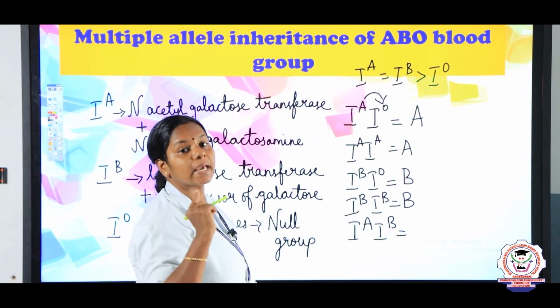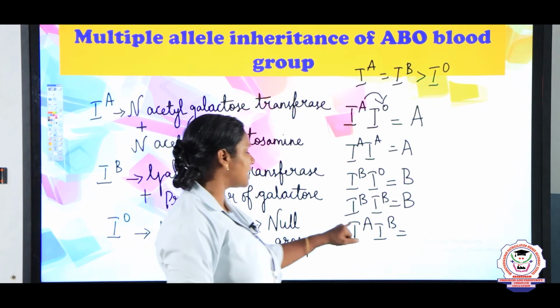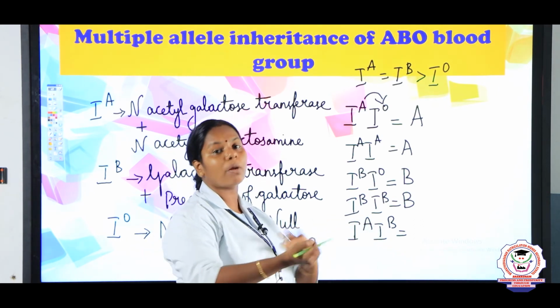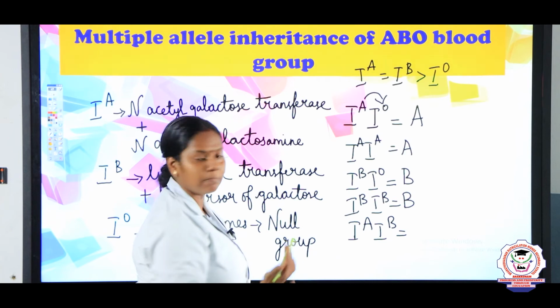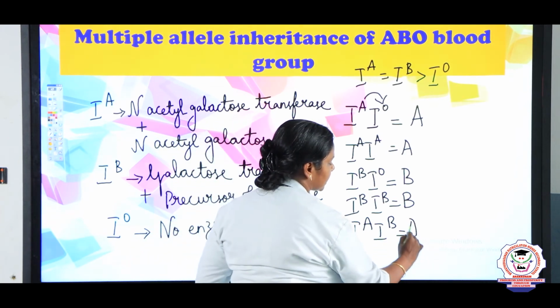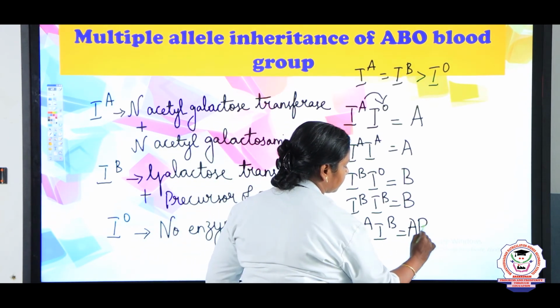Yes, very good. AB. Why did you say AB? Because A and B are co-dominant to each other, so both will be expressed. So the blood group of a person will be AB.